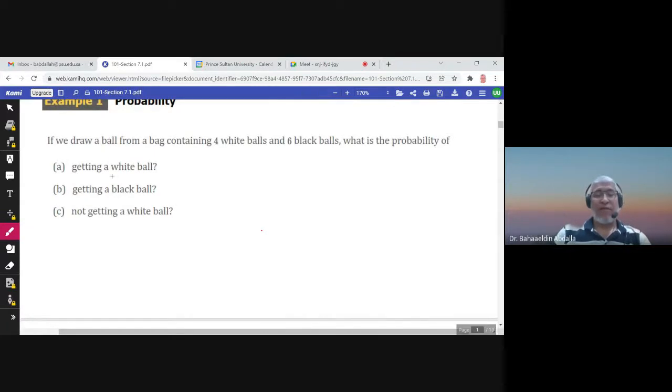For example, if we draw a ball from a bag containing 4 white balls and 6 black balls, what is the probability of getting a white ball? A white ball is success in this case.